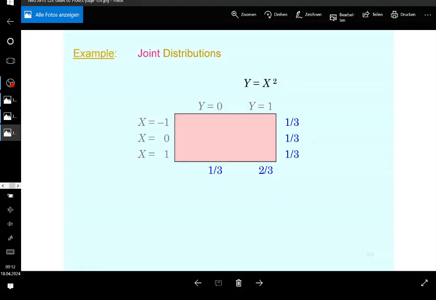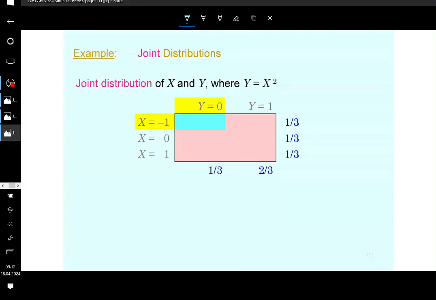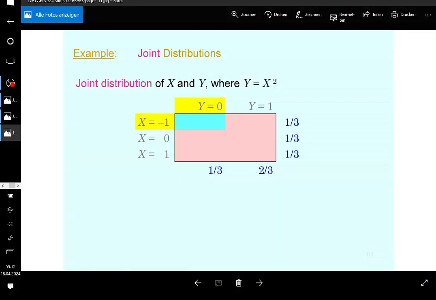And the joint distributions are going to look like this. If you want to find the probability that x is equal to -1 and y is equal to 0, this cannot happen simultaneously. If y is equal to the square of x, then this is not going to happen. If x is equal to -1, then y must be equal to 1, so that's not going to work. So y cannot be 0 and x cannot be -1 at the same time. So the probability for that is going to be 0. That's easy to grasp. You understand that?